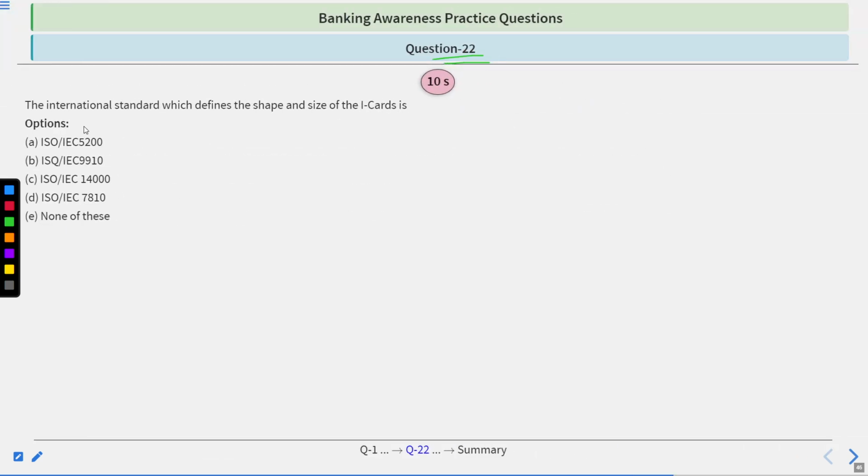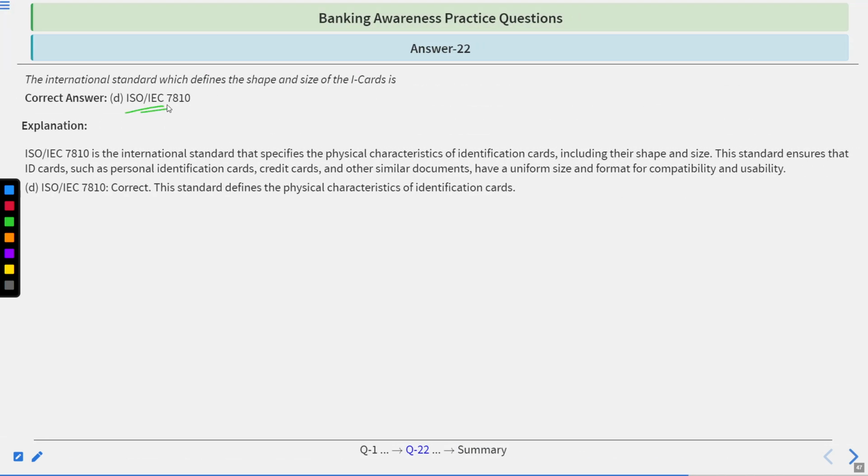Question number 22. The international standard which defines the shape and size of ID cards is ISO, ISO IEC 5200, IEC 9910, IEC 14000, IEC 7810, none of these. You will have 10 seconds to think and answer. Time starts now. Time's up. The correct answer is D.